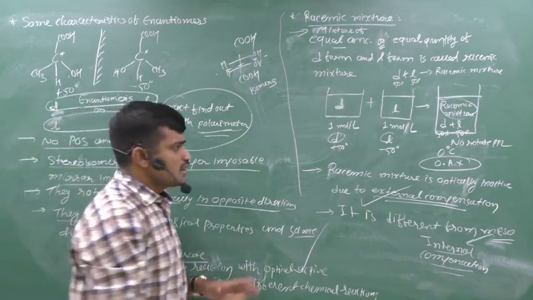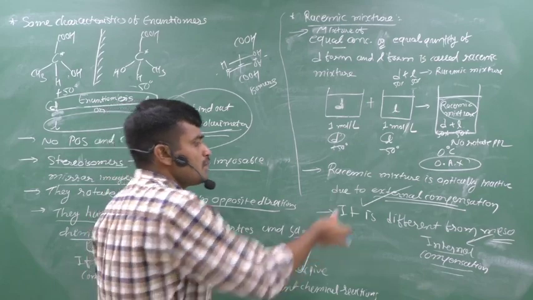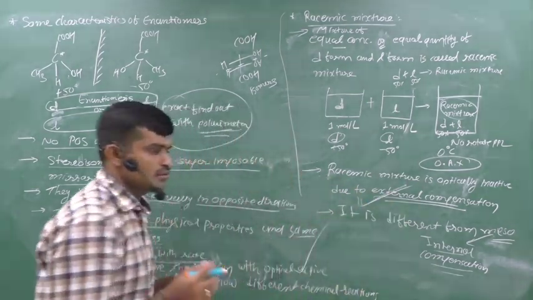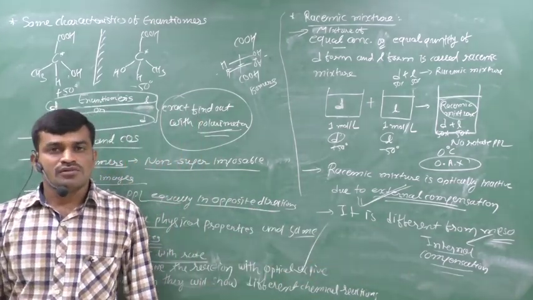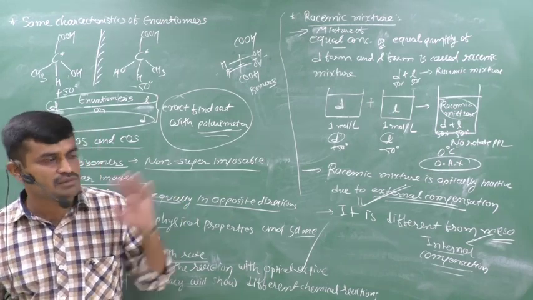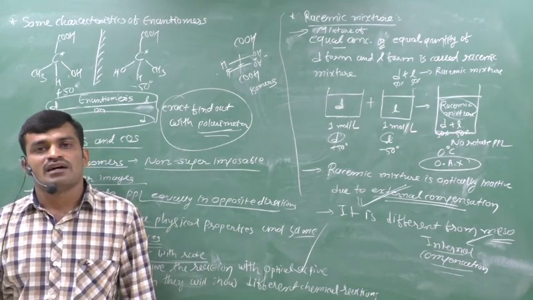You can clear this. Racemic mixture is optically inactive, meso is also optically inactive, but these two are different, because one is due to external compensation and the other is due to internal compensation. So I hope you understand all the things about enantiomers, examples, and racemic mixture. In the next lecture we will also discuss optical isomerism.